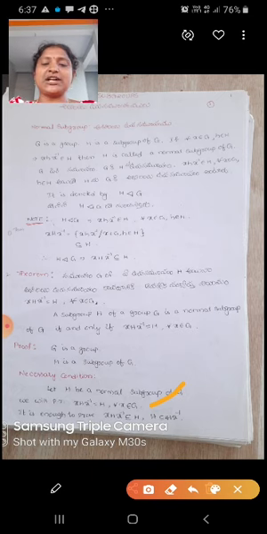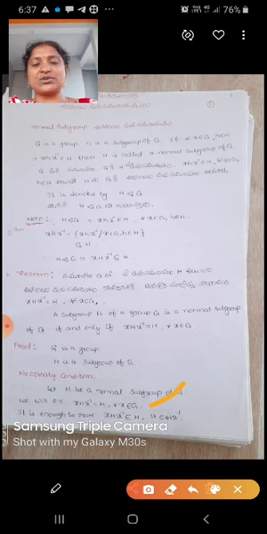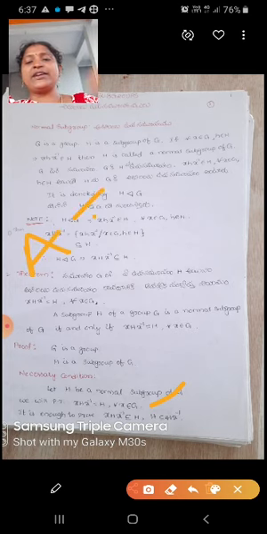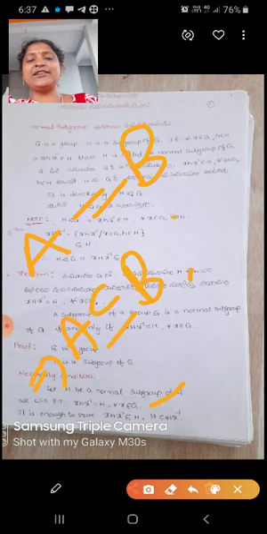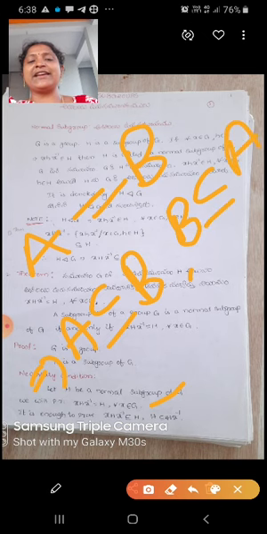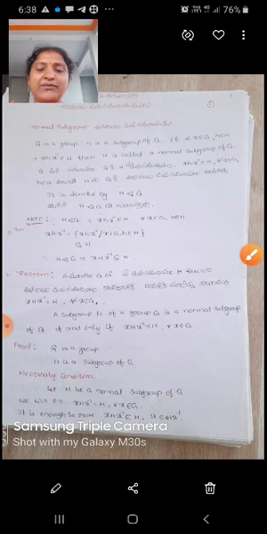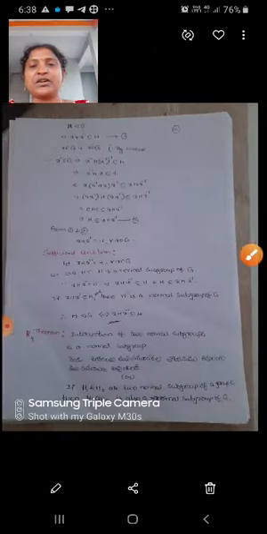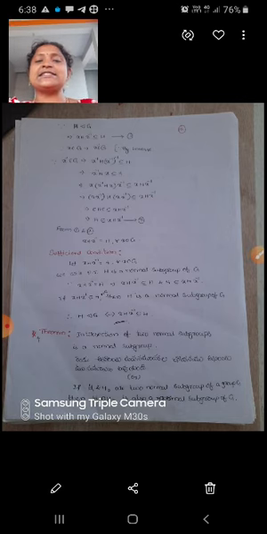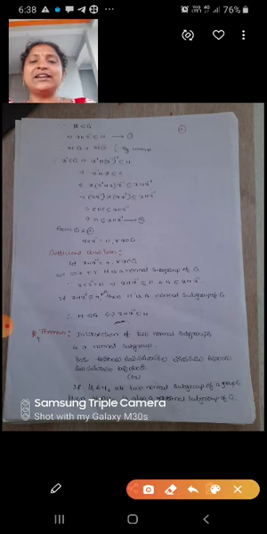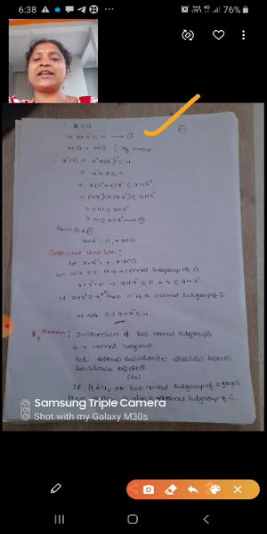It is enough to prove that x H x inverse is a subset of H and H is a subset of x H x inverse. So if A equals B implies A is a subset of B and B is a subset of A. If A is a subset of B and B is a subset of A, then we say that A equals B. In that way we will prove this one. Next, since H is a normal subgroup of G, we know that x H x inverse is a subset of capital H.